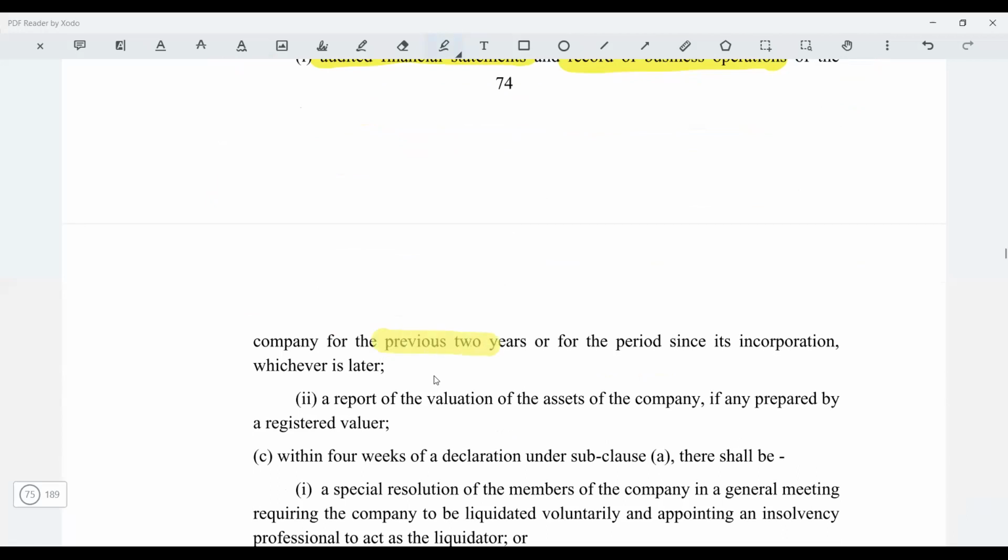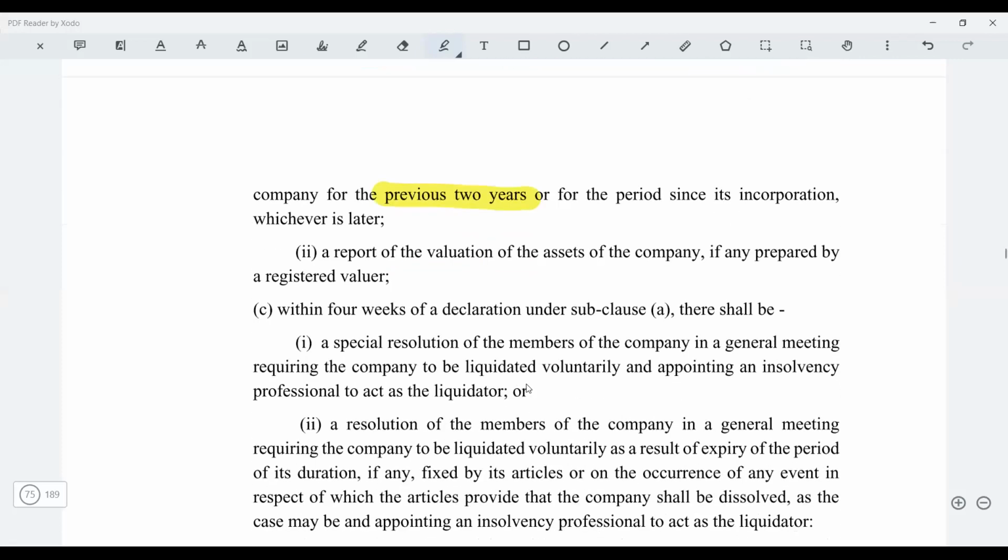So this you are going to submit for the previous 2 financial years, and let's say the company is incorporated for a period of less than 2 years, then whatever time period was there. Also, a report of valuation of the assets of the company will also be submitted. Now, why is this valuation report needed?